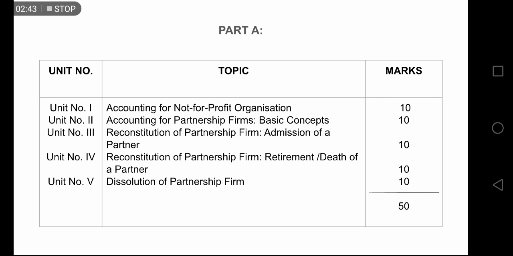Now the next chapter, chapter 3, is about reconstitution of a partnership firm. You already know what is a partnership firm. Now do you know reconstitution? No, right? To understand this word we have to divide it into two parts. The first one is re and the second one is constitution.